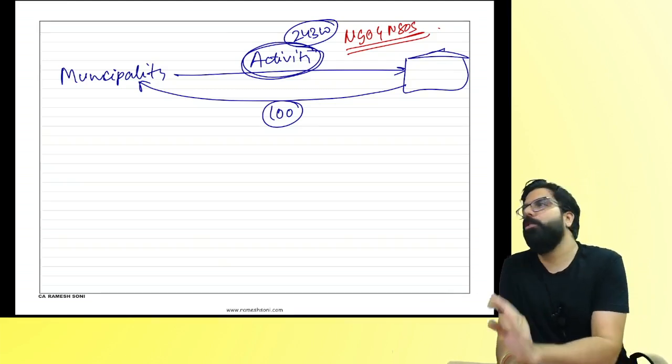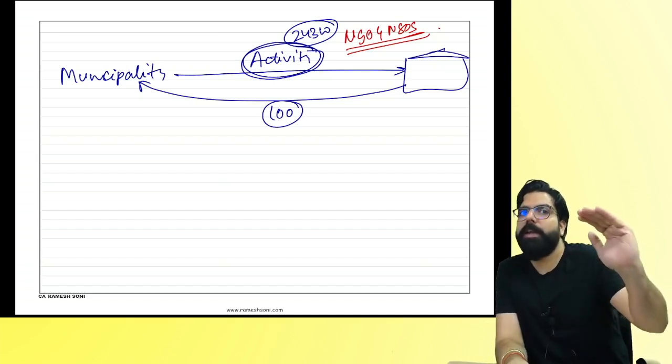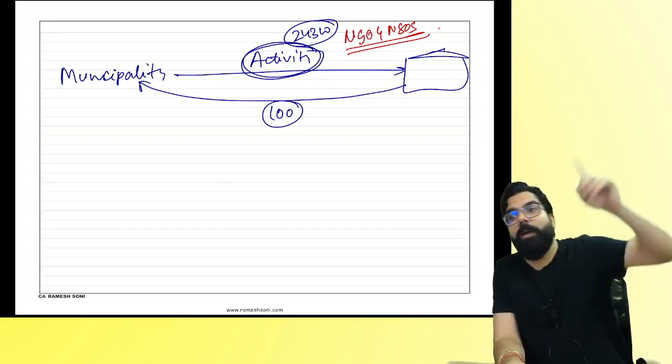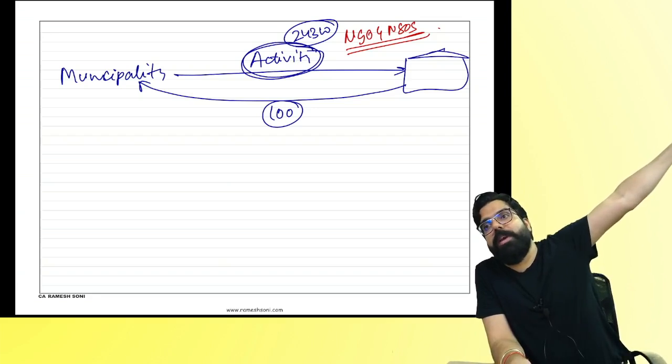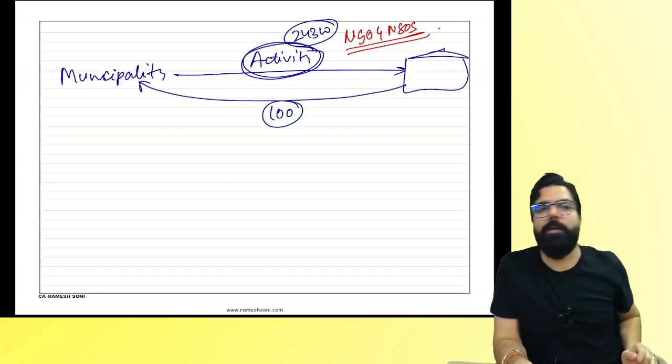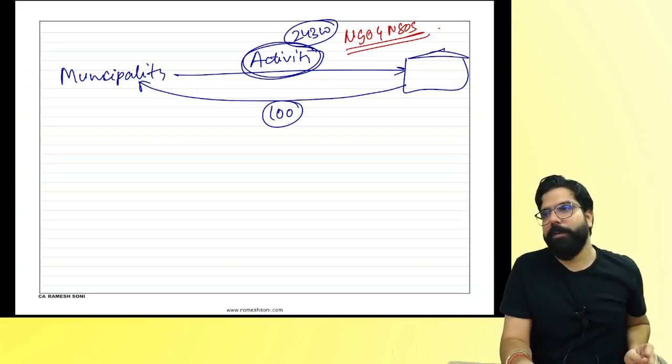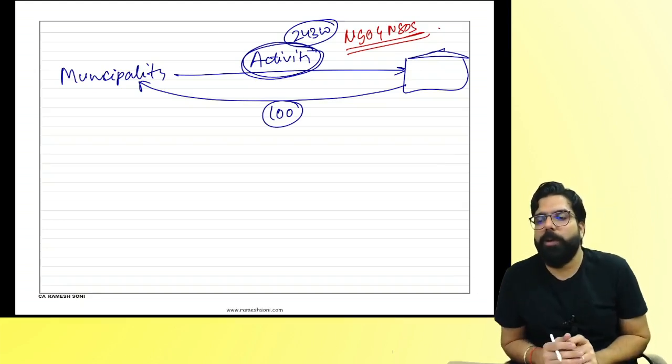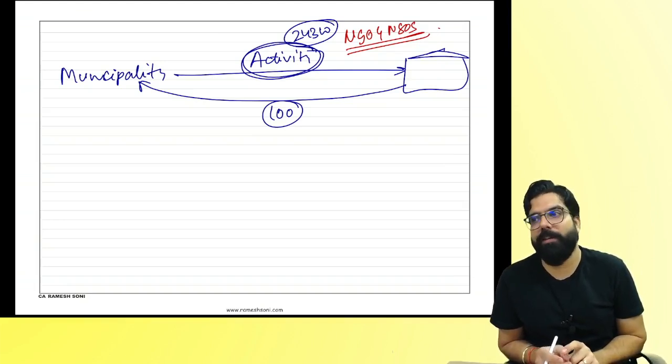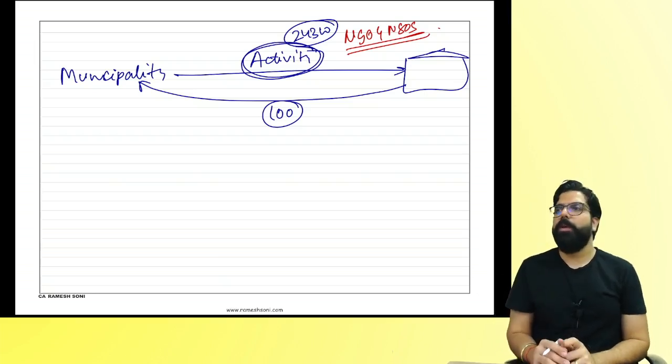So panchayat and municipality, whenever they do anything for the public, which is told under which section? Article number 243G and W, then that activity will be neither supply of goods nor supply of service. My question: a municipality is running a restaurant for the public, collecting an amount. Will that also be exempt? Will that also be neither supply of goods nor supply of service, or will GST come? Can I go ahead, everyone?